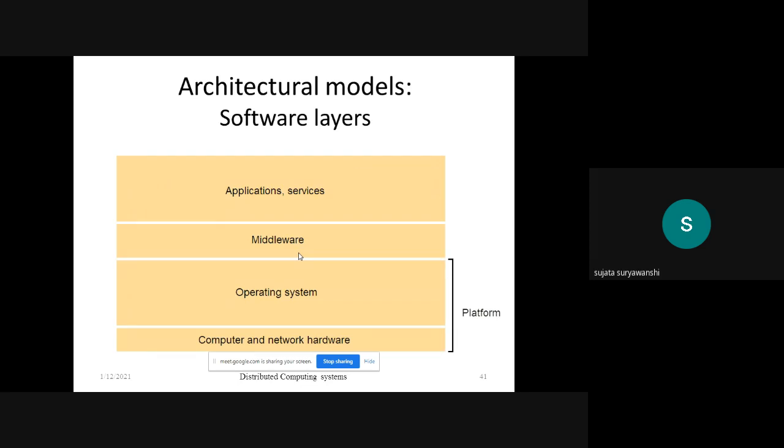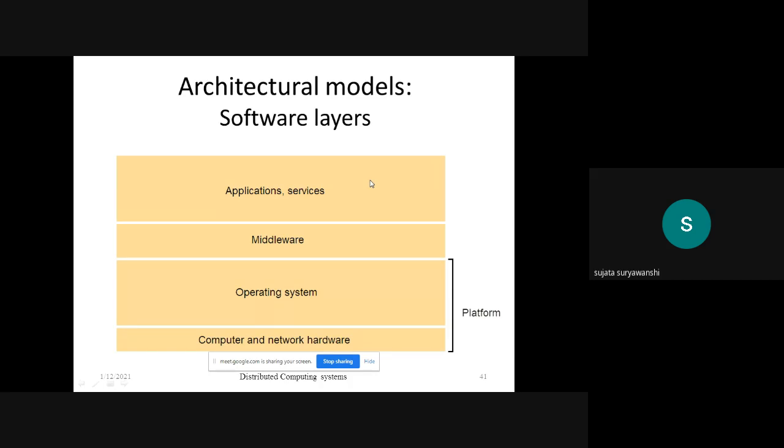Whenever we consider a distributed system, there are a number of systems, and they may have different operating systems. Then the topmost layer is the application or services, where your distributed system provides the services and applications. Suppose we are considering the TCP IP model.